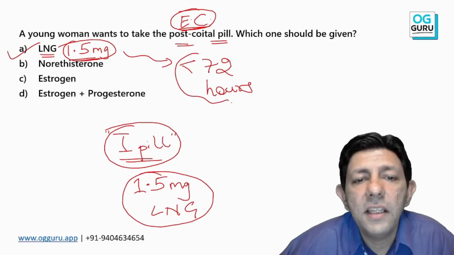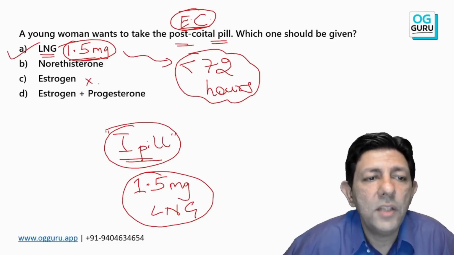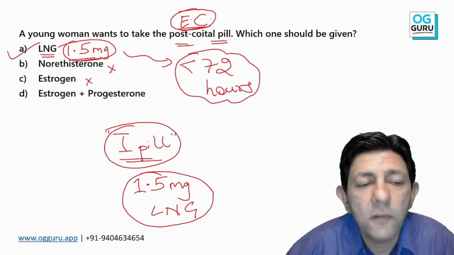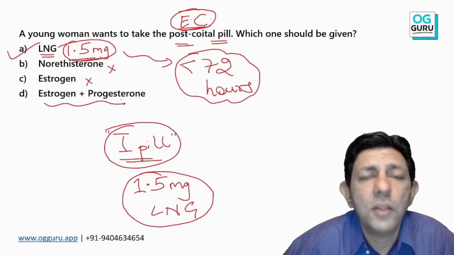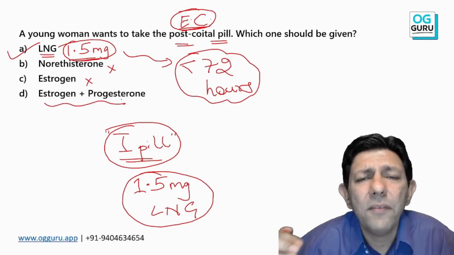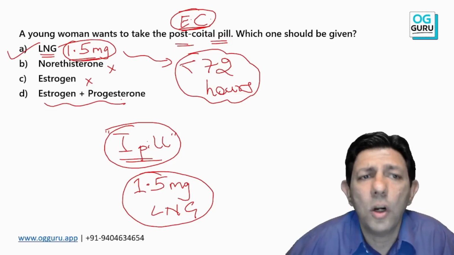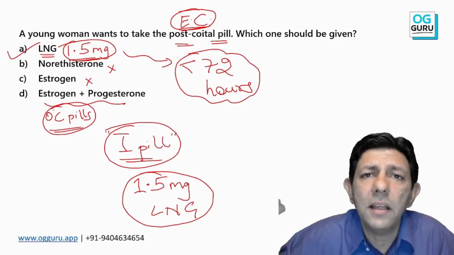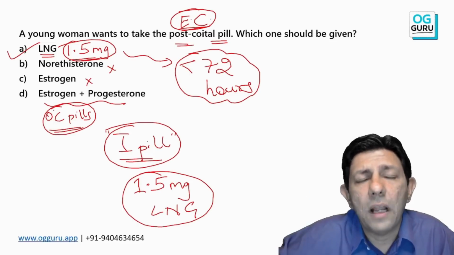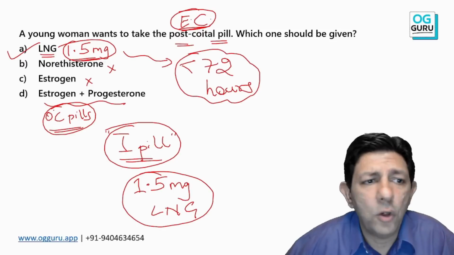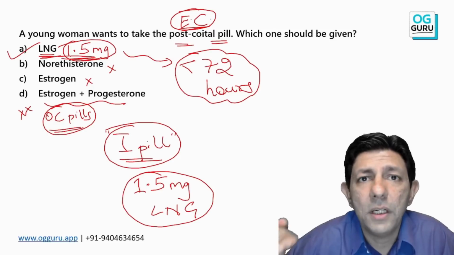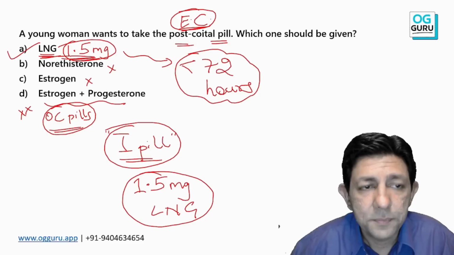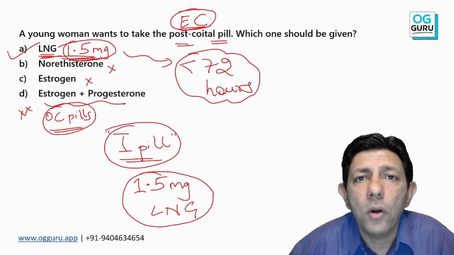Yes, within 72 hours. Only estrogen we do not give, norethisterone does not work, and estrogen-progesterone combination is like your OC pill that will be required in very high doses. So that is not preferred. OC pills you can give, but then it is 4 tablets together and 4 after 12 hours, so a lot of tablets are required. That is not preferred. The preferred or best one when the patient comes in the first 72 hours, remember, is the LNG-only pill, a single tablet, which is your I-pill.